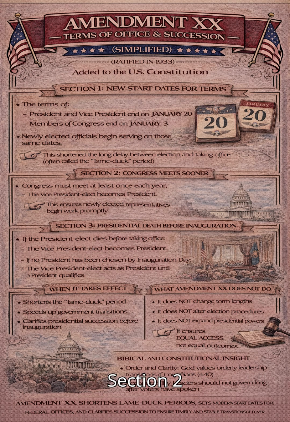Section 2. Congress meets sooner. Congress must meet at least once each year, beginning on January 3rd, unless Congress chooses a different date by law. This ensures newly elected representatives begin work promptly.